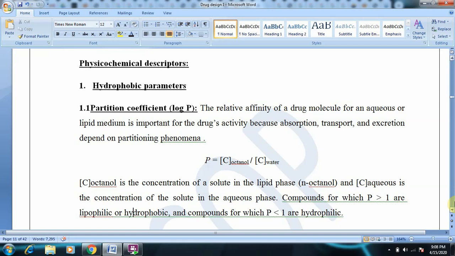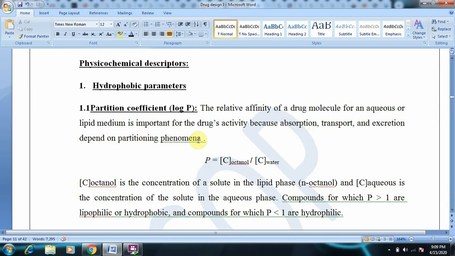And how is it defined? It is the relative affinity of a drug molecule for an aqueous or lipid medium. It is important for a drug's activity because absorption, transportation, and excretion are dependent on partitioning phenomena.